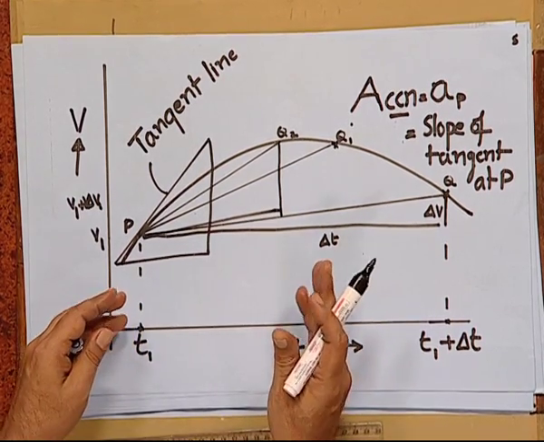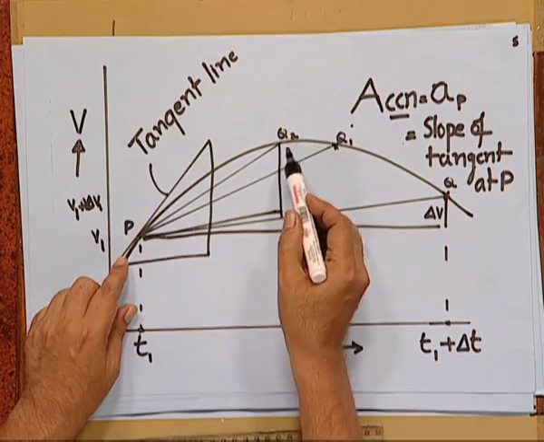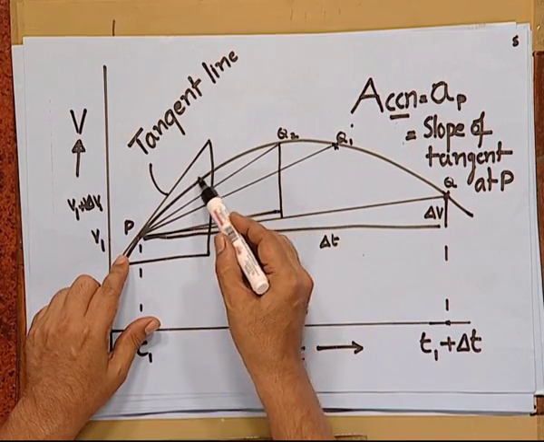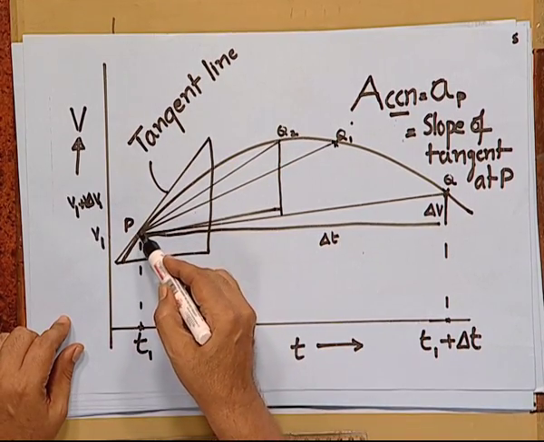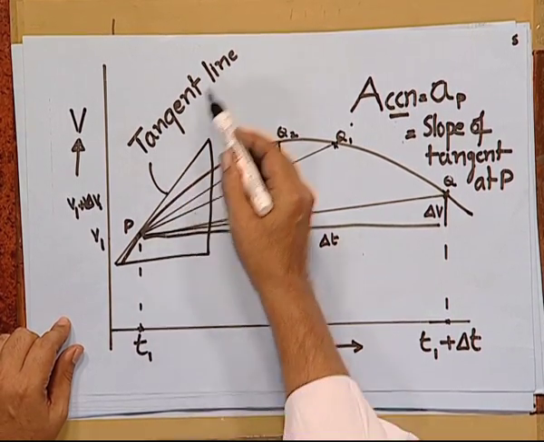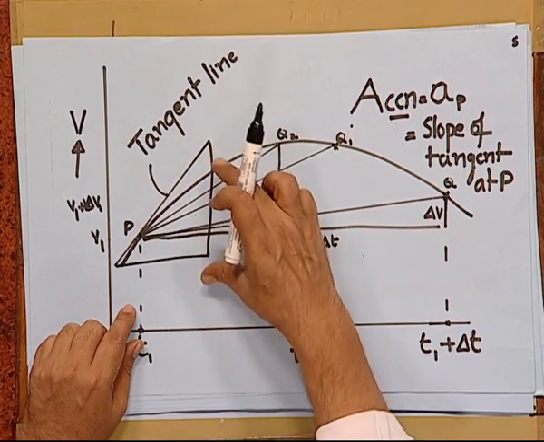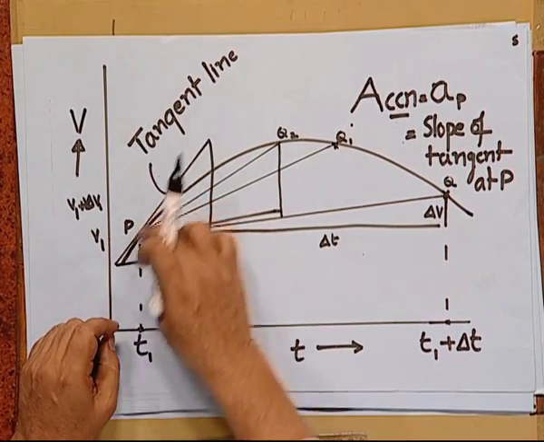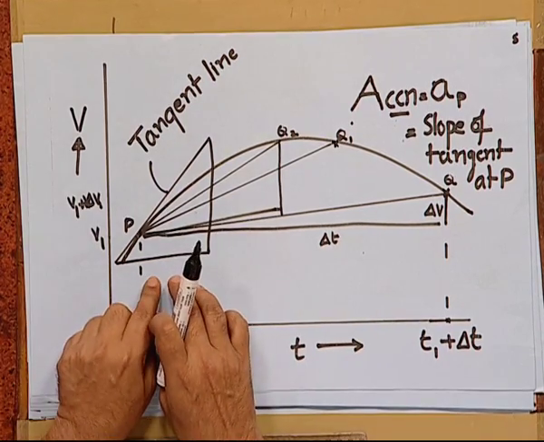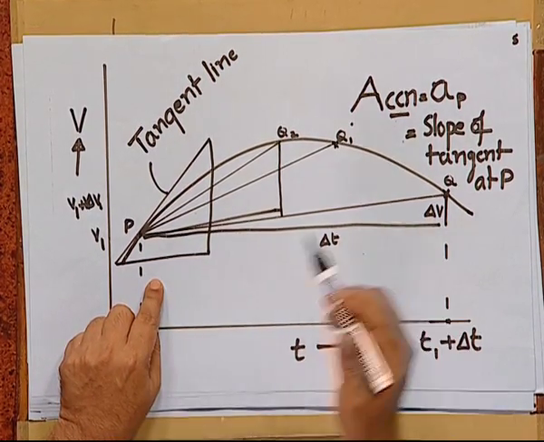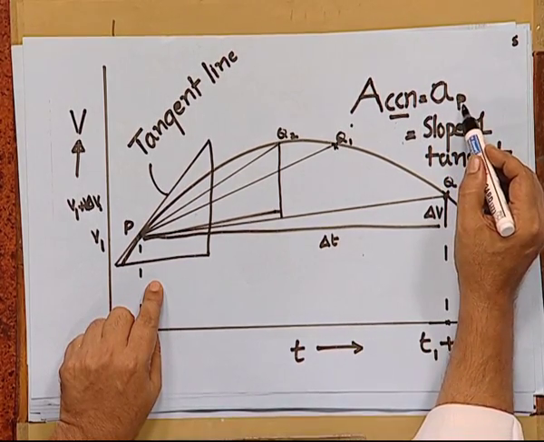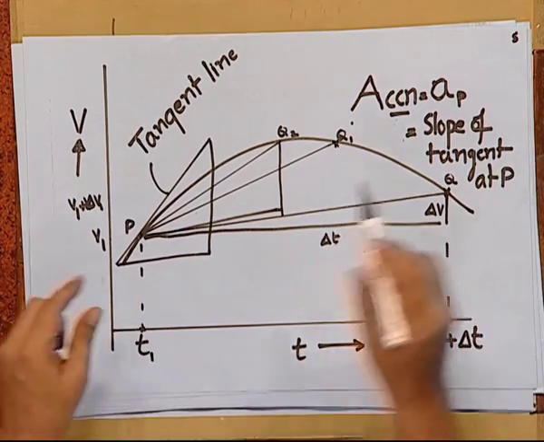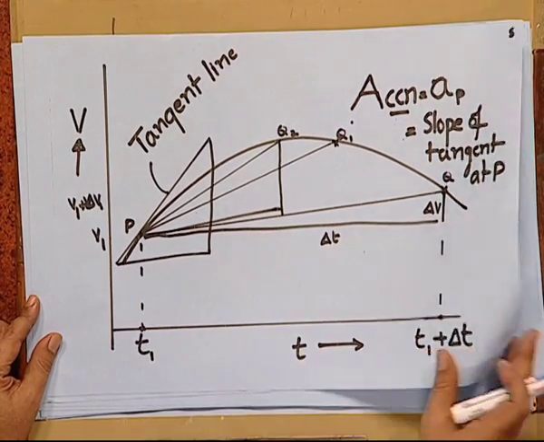It means that if the point Q comes very close to this point P, then you get a tangent to this curve at point P. The slope of the tangent line, that is the height to the base formed by the tangent line, is called the instantaneous acceleration at point P. So, instantaneous acceleration at point P is the slope of the tangent line at P. That is how the instantaneous acceleration is defined.